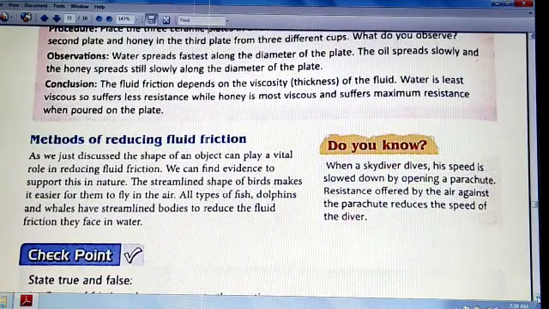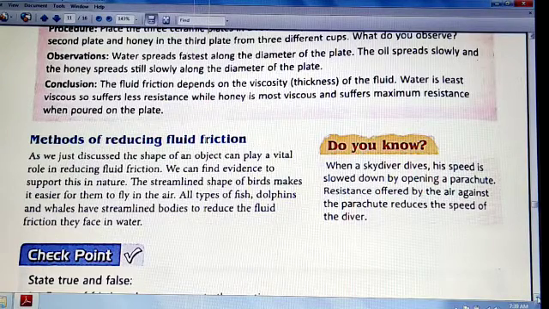Now what are the methods of reducing fluid friction? That is to give an object a streamlined shape, this is the best method to reduce fluid friction. Even in the case of fishes, dolphins and whales, they have got a pointed, V-like front to their body, that is known as streamlined body or streamlined shape to reduce the fluid friction. Now you must have seen when a skydiver dives, his speed is slowed down by opening a parachute, because the resistance offered by the air reduces the speed of the diver.